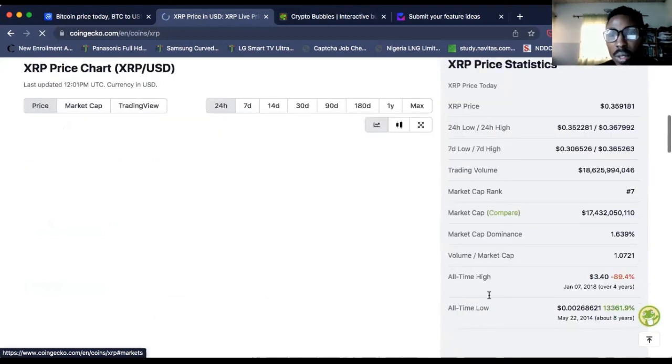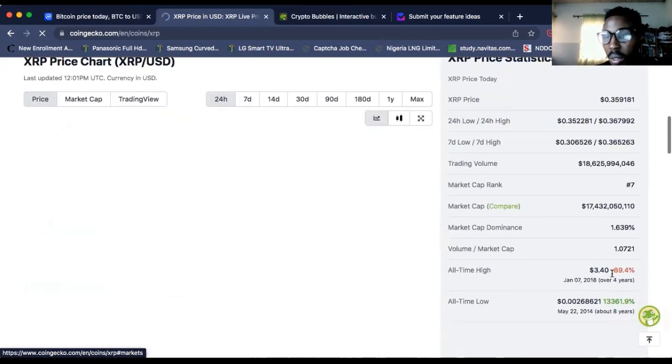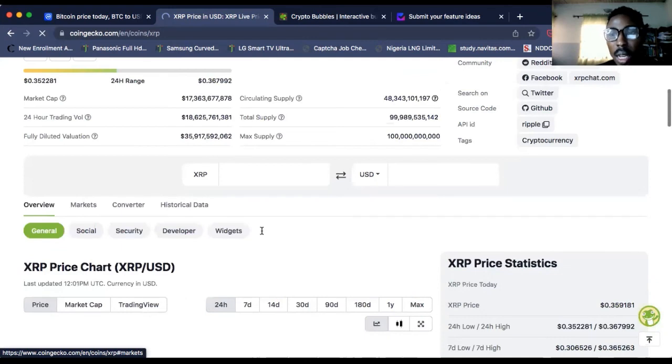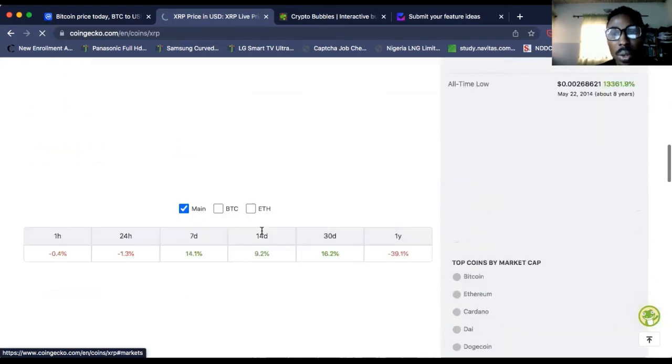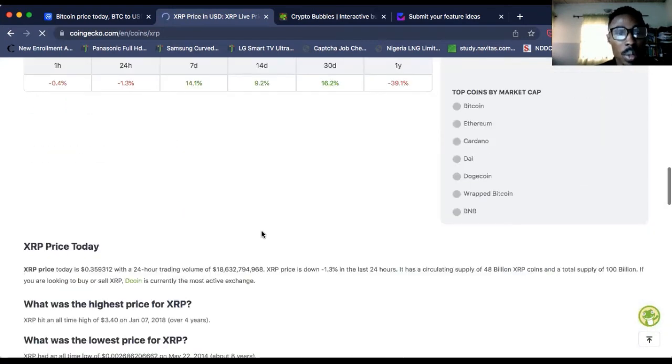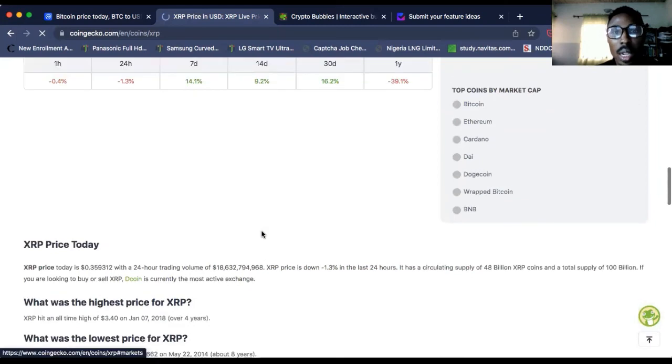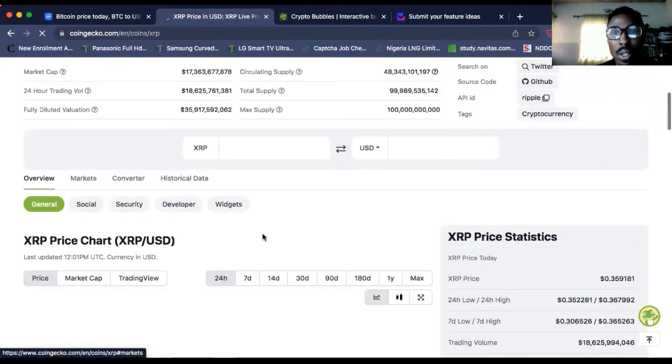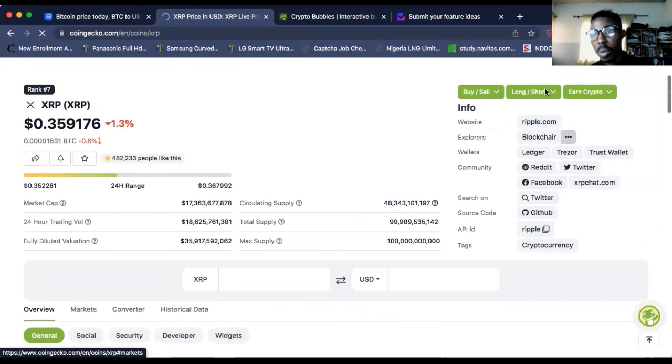Look at the all-time high for this, it is $3.4. Look at the all-time low. So CoinGecko, CoinMarketCap, CoinBubbles, they all do the same thing, but on different platforms. So it's always good that when you're doing your analysis, you go through the three and then draw your conclusion. So that was all for this session.